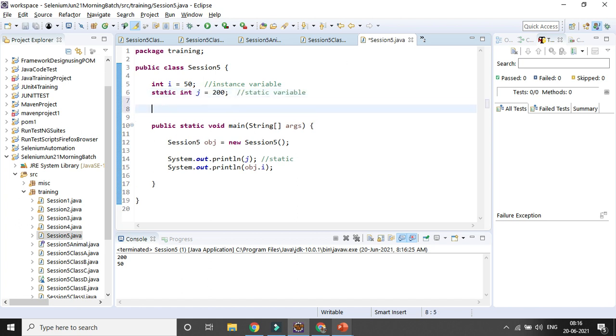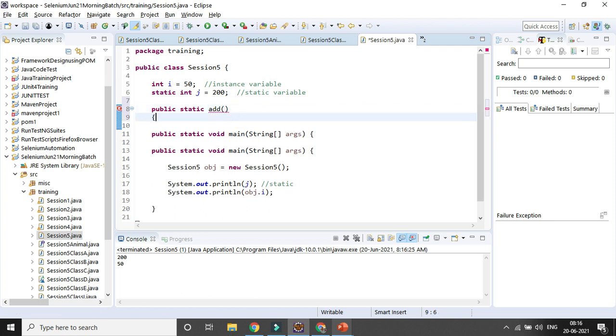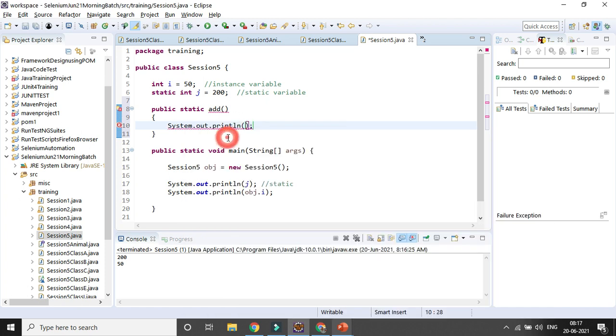Now you will also be creating a method here, public static add. That is the method I can use. Suppose I give two variables, integer a, comma, integer b, and I can print out a plus b.